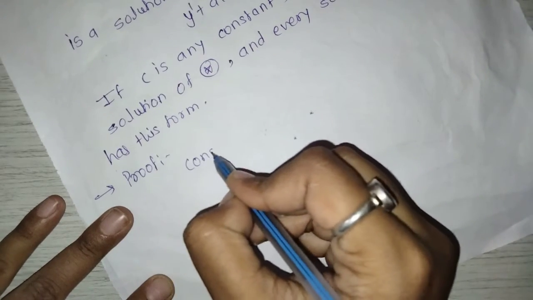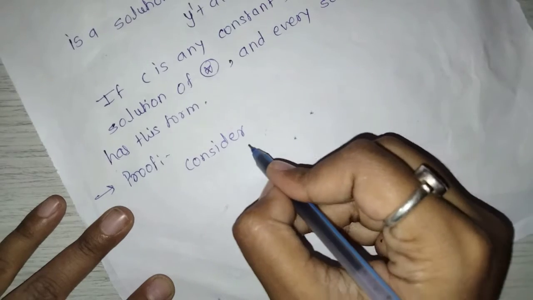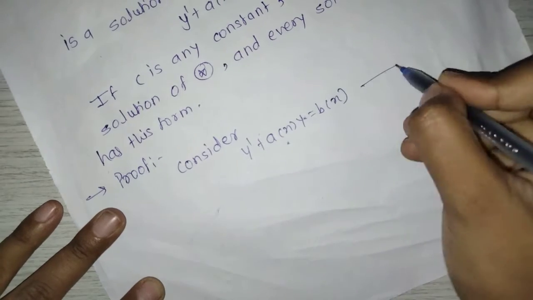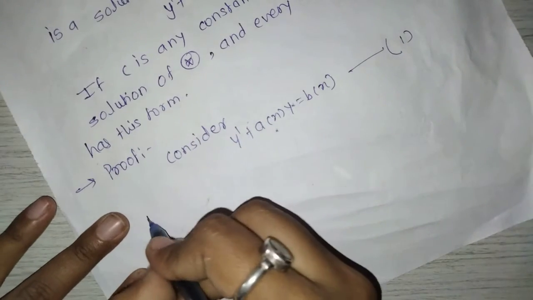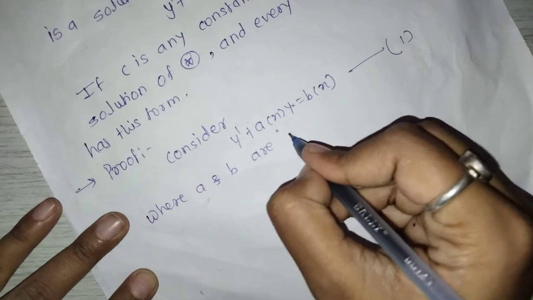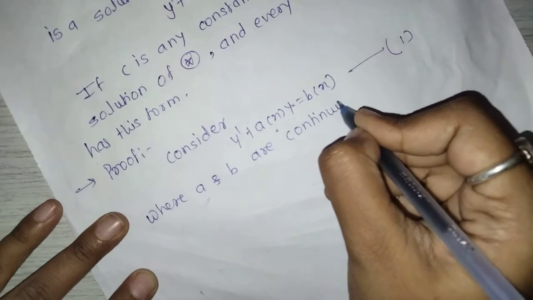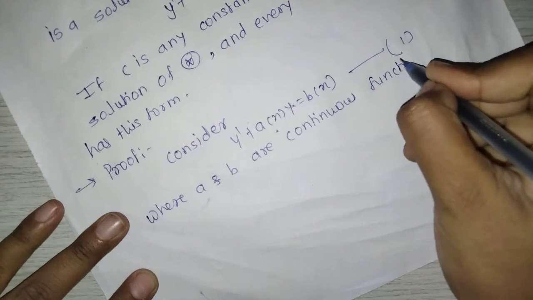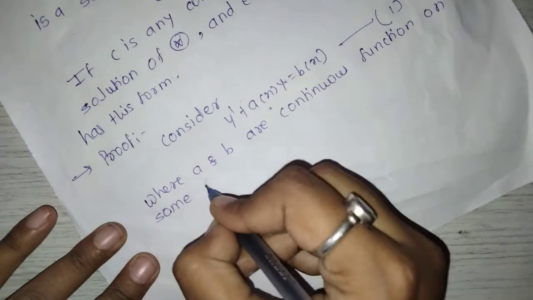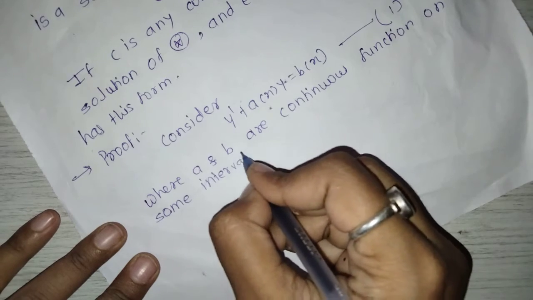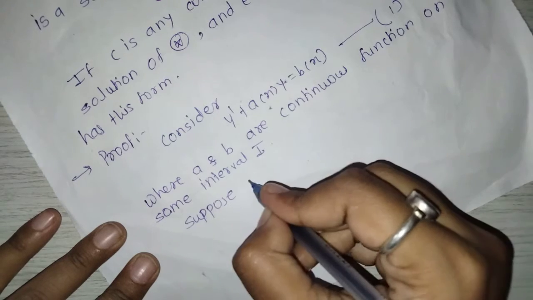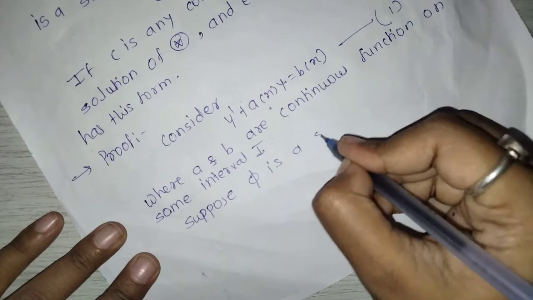First consider the equation y dash plus a of x y is equal to b of x, given as equation number 1, where a and b are continuous functions on some interval I. Suppose phi is a solution of equation 1.